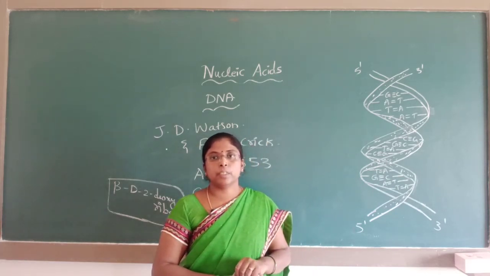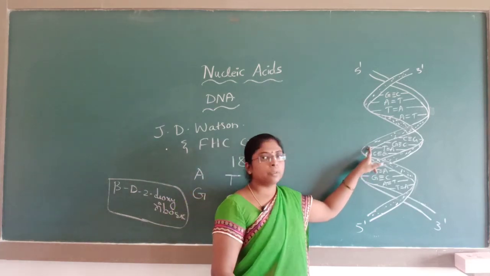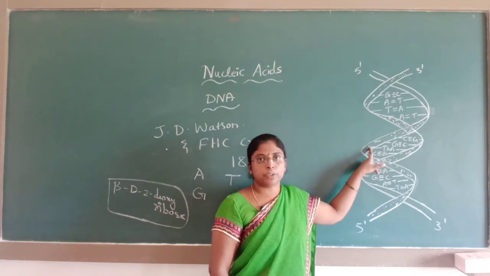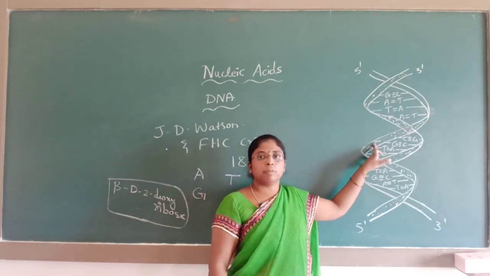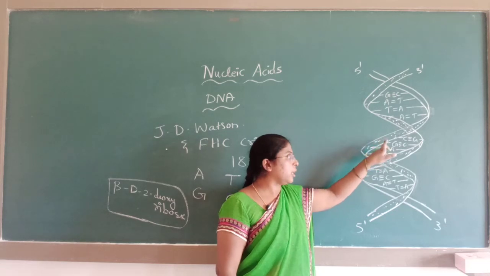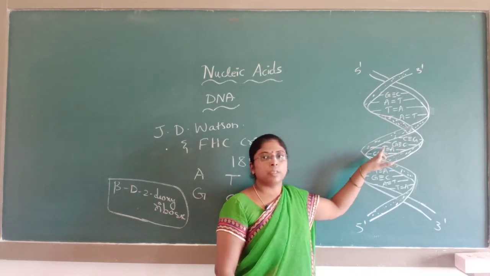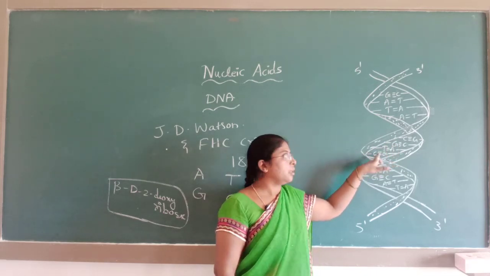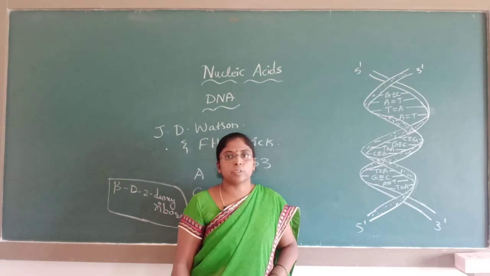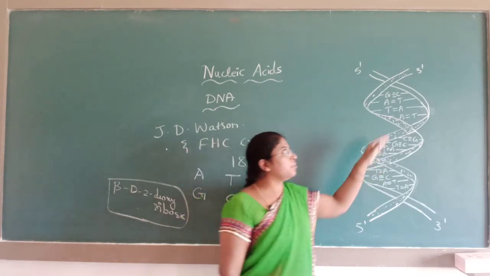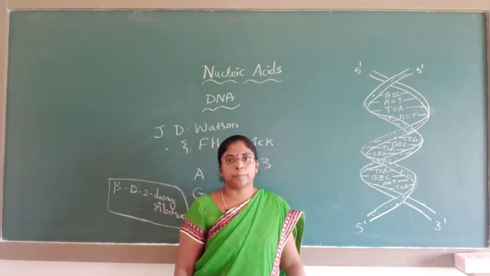The backbone of this polynucleotide chain consists of the pentose sugar, beta-D-2-deoxyribose, and a phosphate group, which are held together by the nitrogenous bases adenine, guanine, cytosine and thymine. These nitrogenous bases are held with the sugar and phosphate group. The sugar and phosphate group form the backbone of the polynucleotide strand.